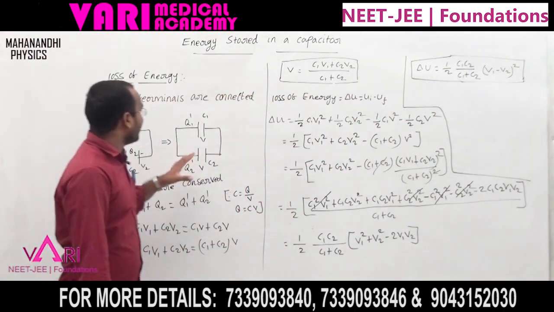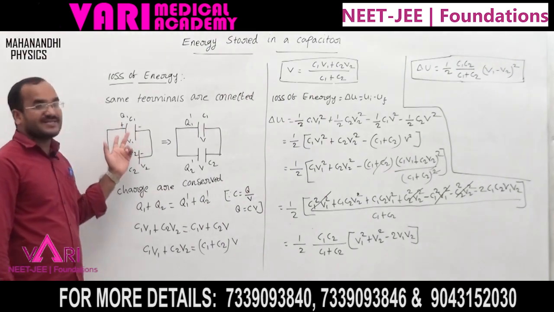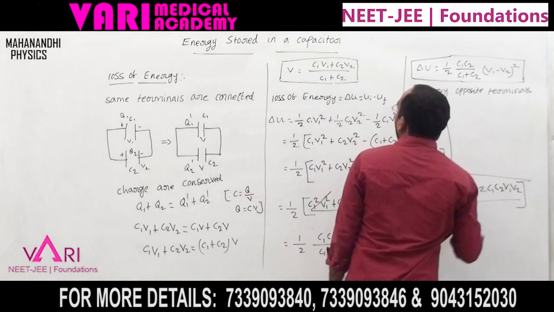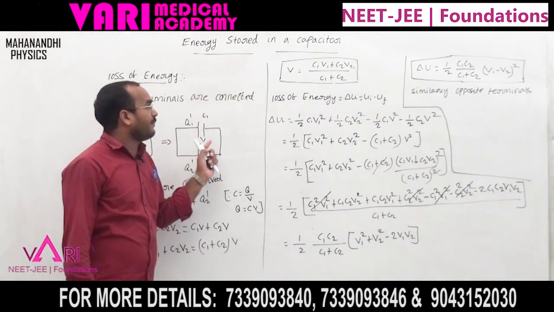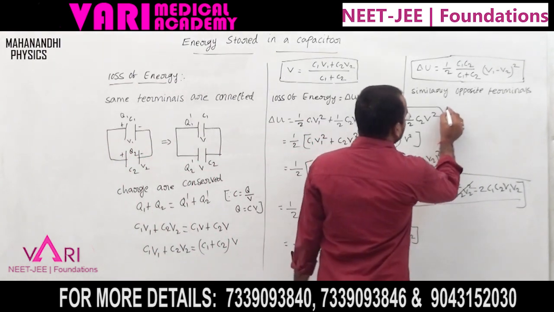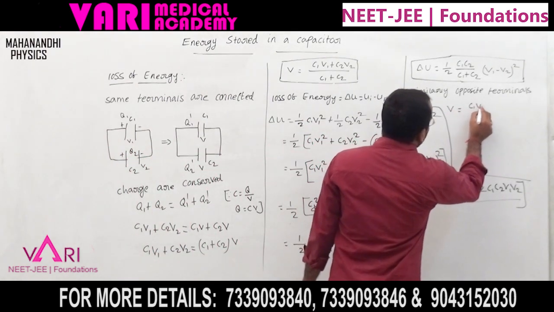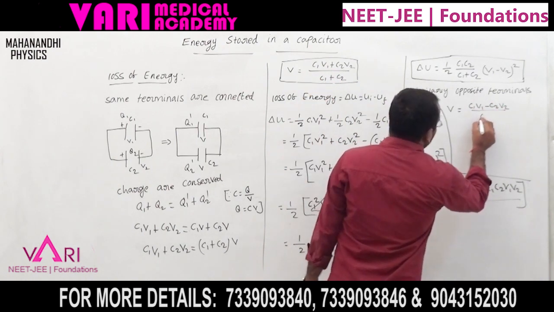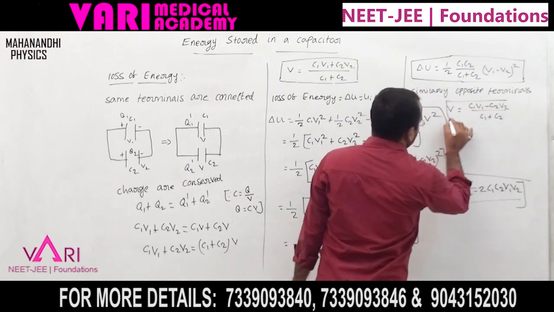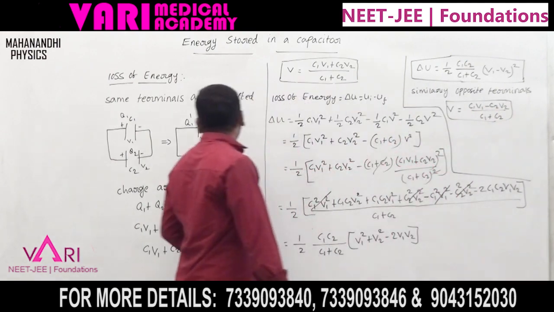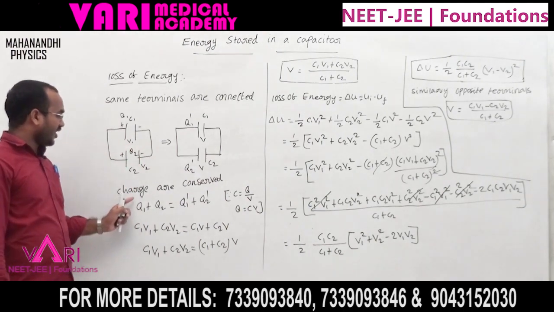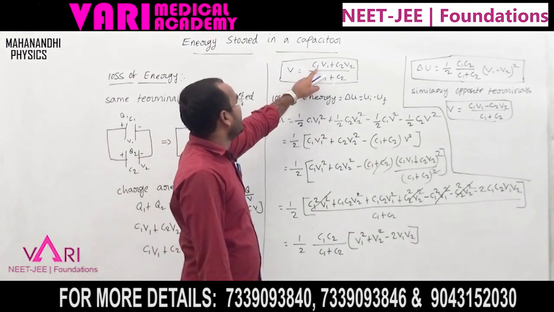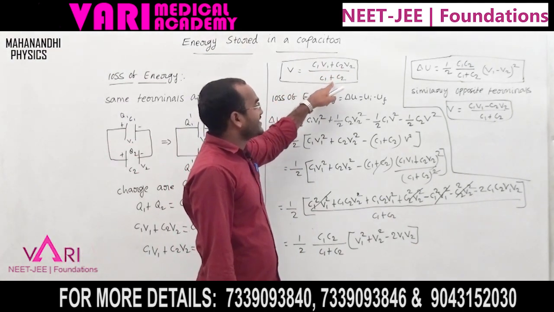Similarly, when opposite terminals are connected, the potential is V equal to (C1 V1 minus C2 V2) by (C1 plus C2). Because when opposite terminals are connected, the charge conserved is Q1 minus Q2, that is C1 V1 minus C2 V2 by C1 plus C2.